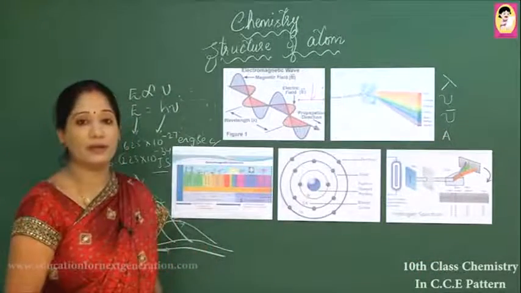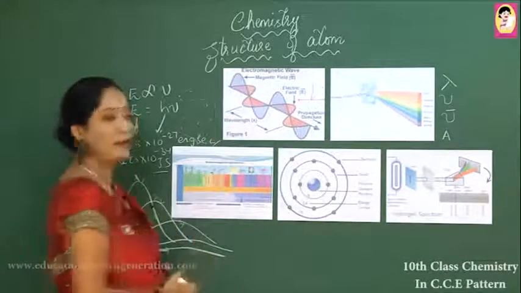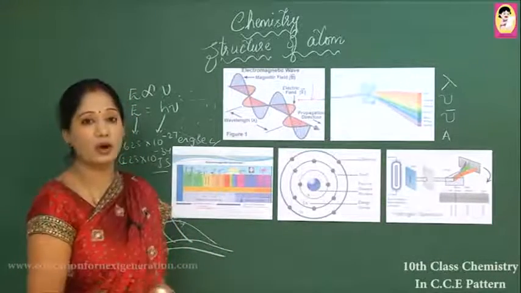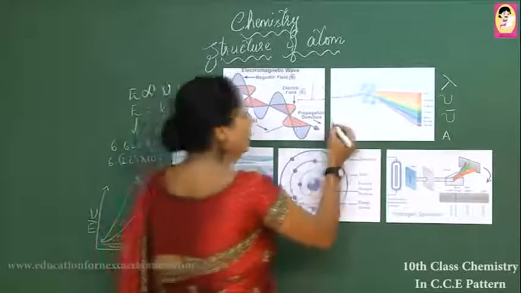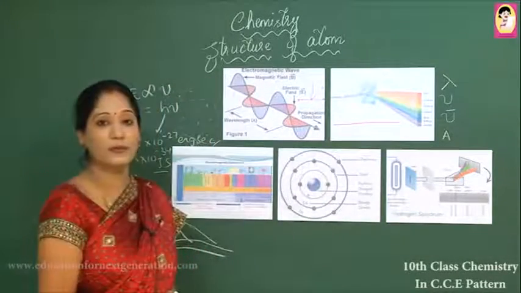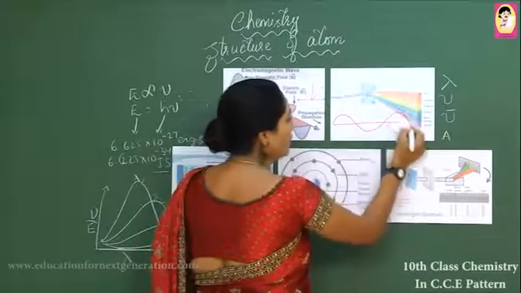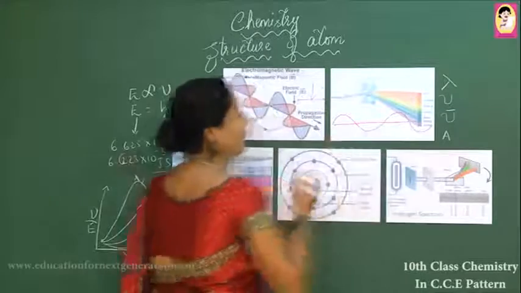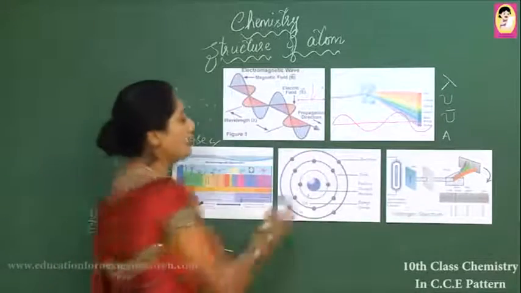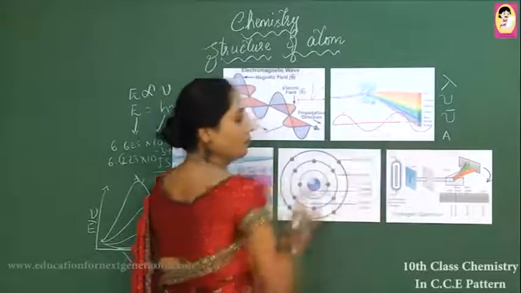So, what is wavelength? A wavelength is the distance between two successive crests or troughs. Let us take this example. I am drawing a wave on the surface of water.